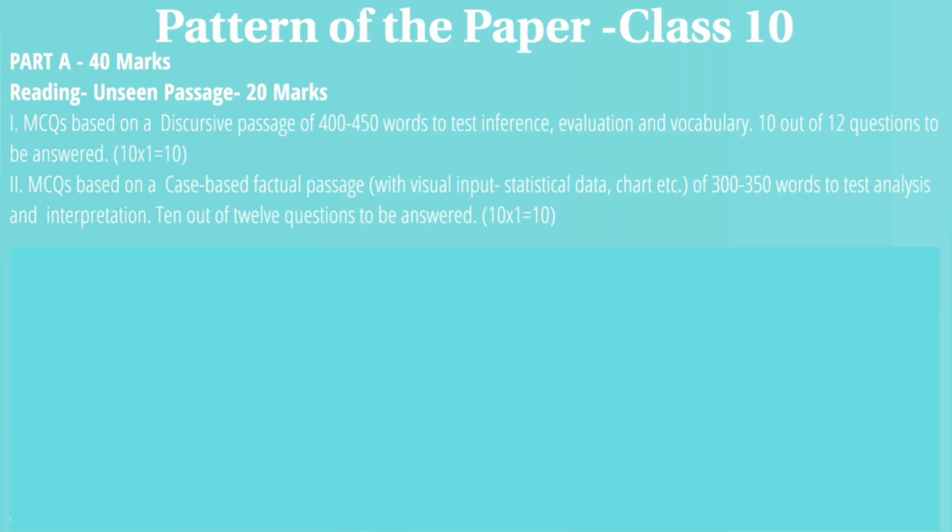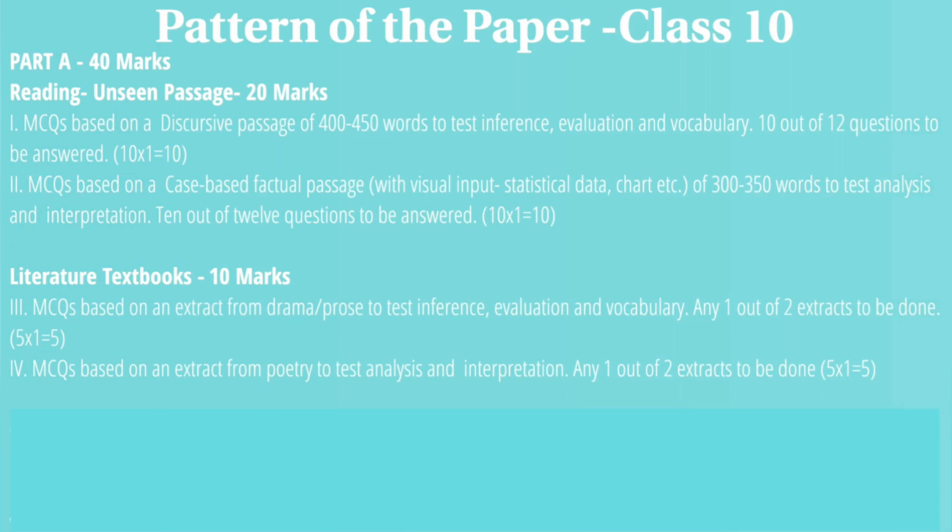The second will be MCQ based on a case based factual passage. This factual passage will be a little longer than that for class 9. So this will be of 300 to 350 words, right? And you will be again given 12 MCQs. You will have to attempt any 10. So 1 mark for each MCQ, 20 marks for 20 MCQs, right?